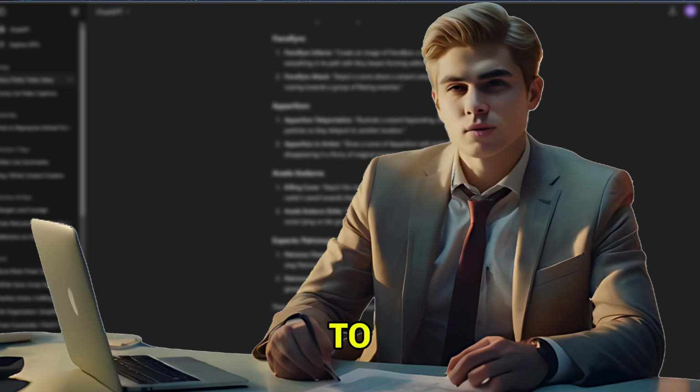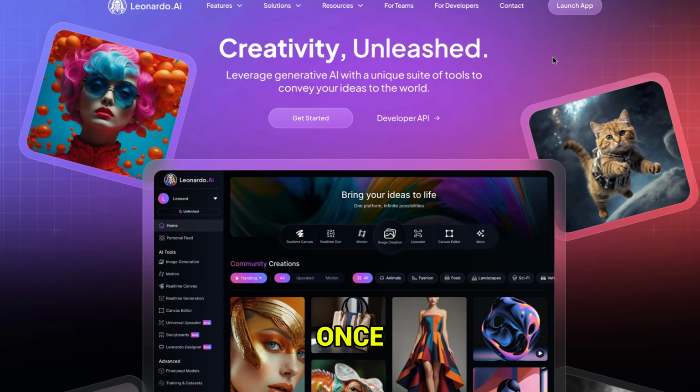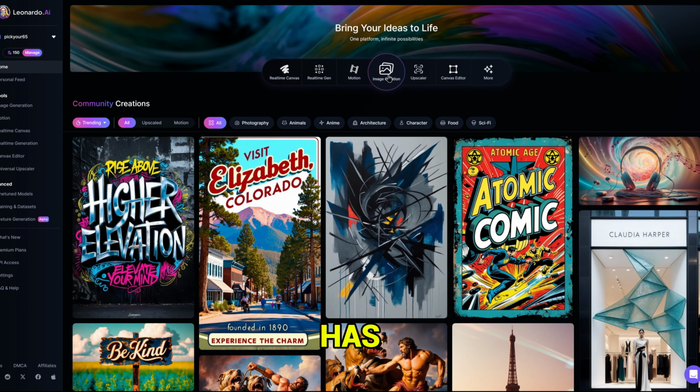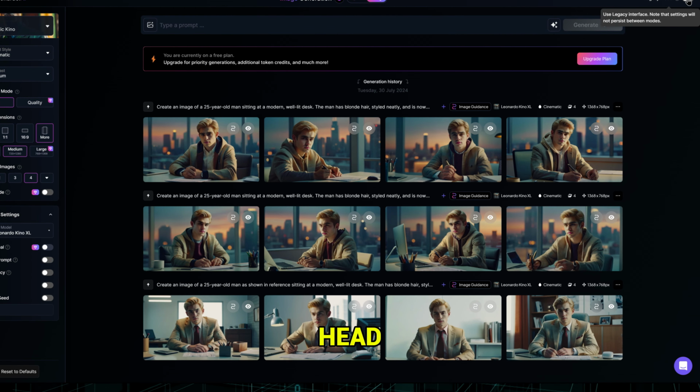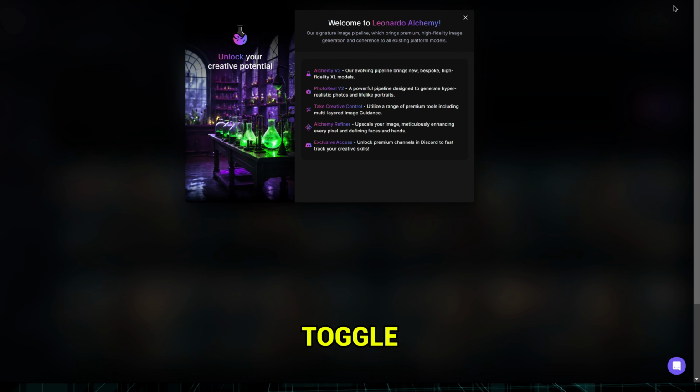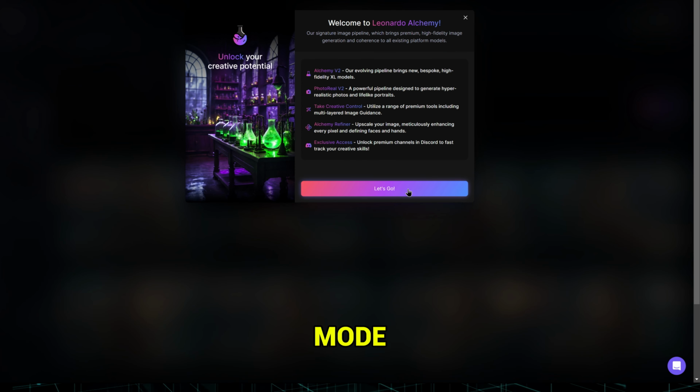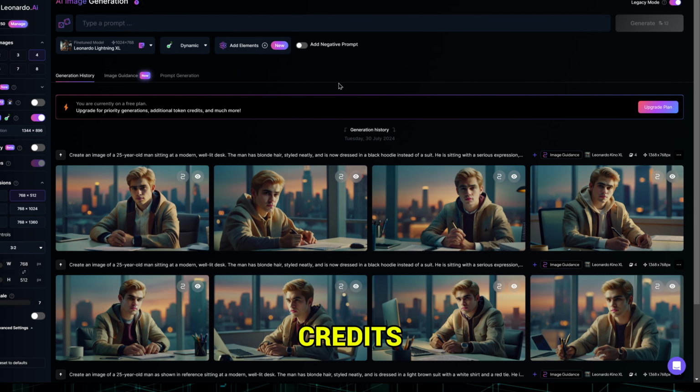We now want to head to Leonardo, so that we can start generating the moving images that you see in the background of this video. Once you're on Leonardo, hit Launch App in the top right. Once the next page has appeared, head to the middle and hit Launch App. Once we're on the next page, head to the top right and hit this toggle switch that says Legacy Mode. This will save you 21 credits per image.